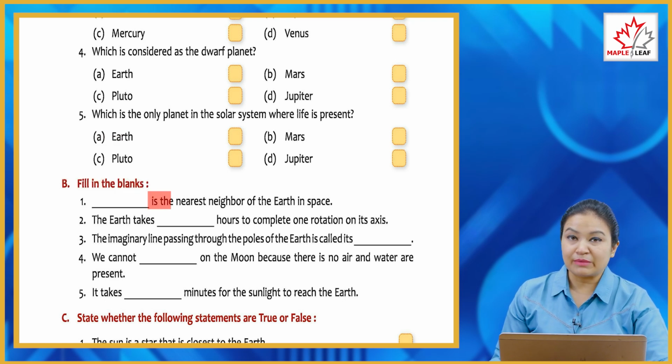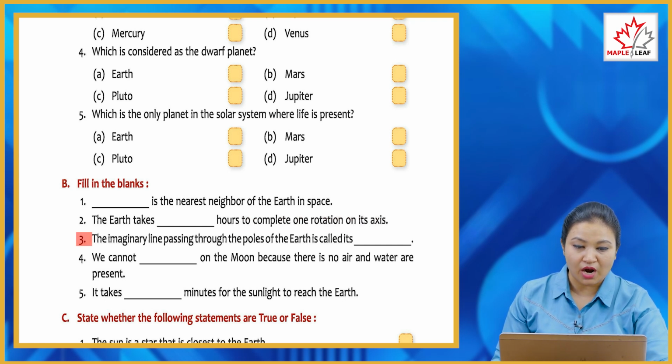Now B. Fill in the blanks. A dash is the nearest neighbor of the Earth in space. So the correct answer is moon. Moon is the nearest neighbor to the Earth. Second, the Earth takes dash hours to complete one rotation on its axis. So you will write here 24 hours.